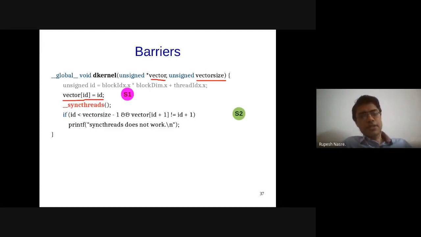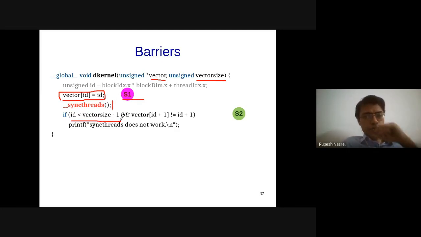So we have this kernel which has a vector and a vector size as parameters. Vector is allocated using cudaMalloc, let's say. And then I'm doing vector of ID equal to ID. So this is a fully parallel operation, which I'm calling S1. Then there is syncthreads, right? So that's our barrier.